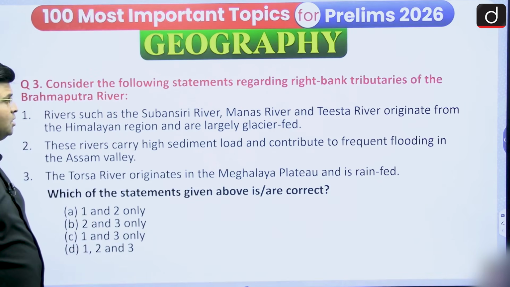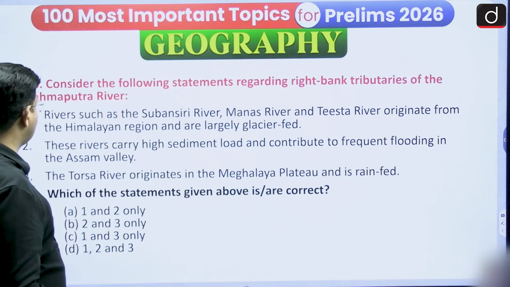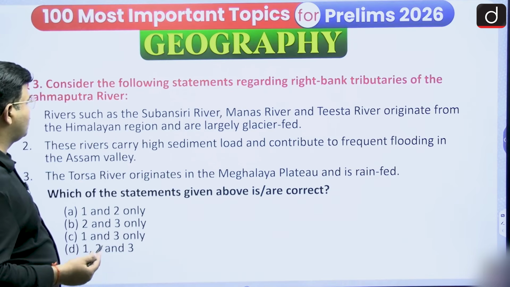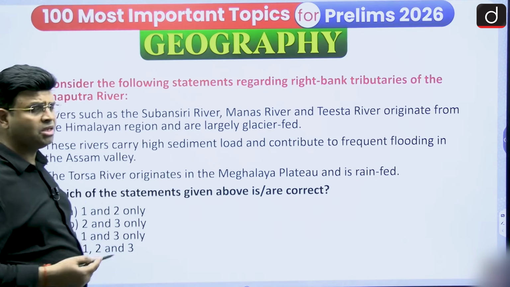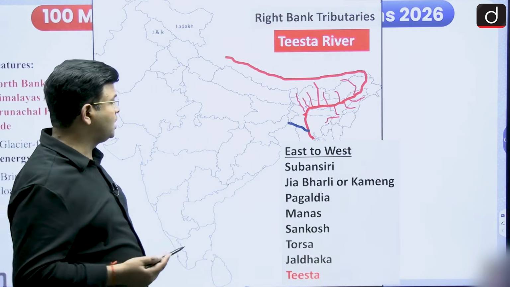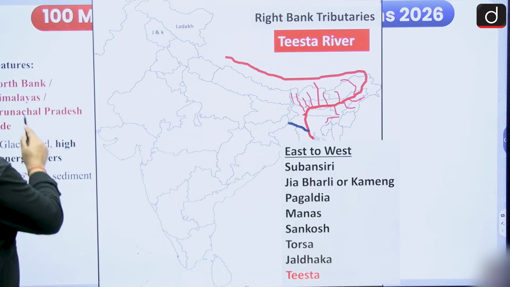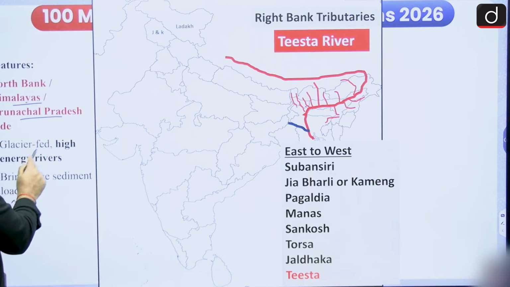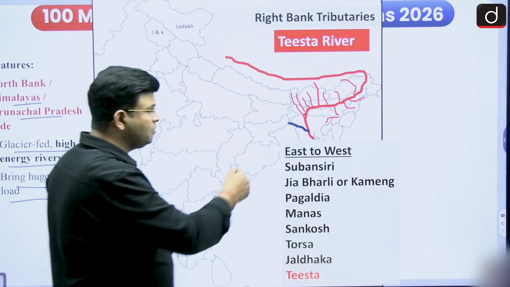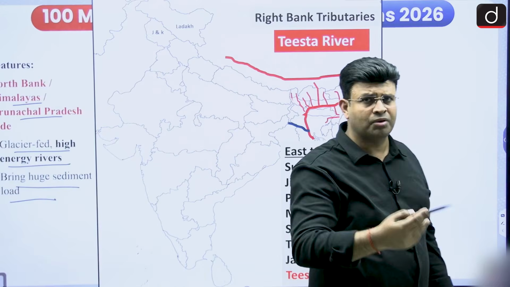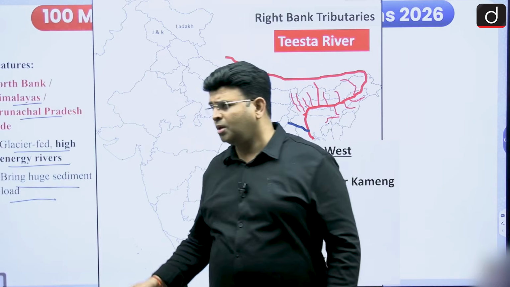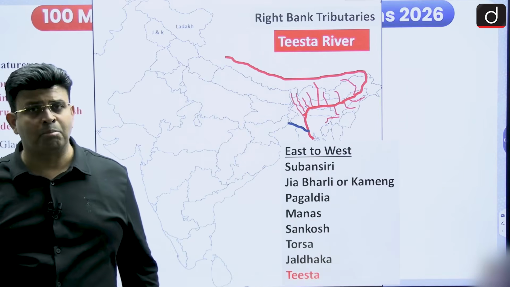Consider the following statements regarding the right bank tributaries of the Brahmaputra river. Rivers such as Subansiri, Manas, and Tista originate from the Himalayan region and are largely glacier fed. Any river coming from the Himalayas, glacier fed high energy rivers, brings a huge amount of sediment and a large amount of water also, and they are perennial rivers.